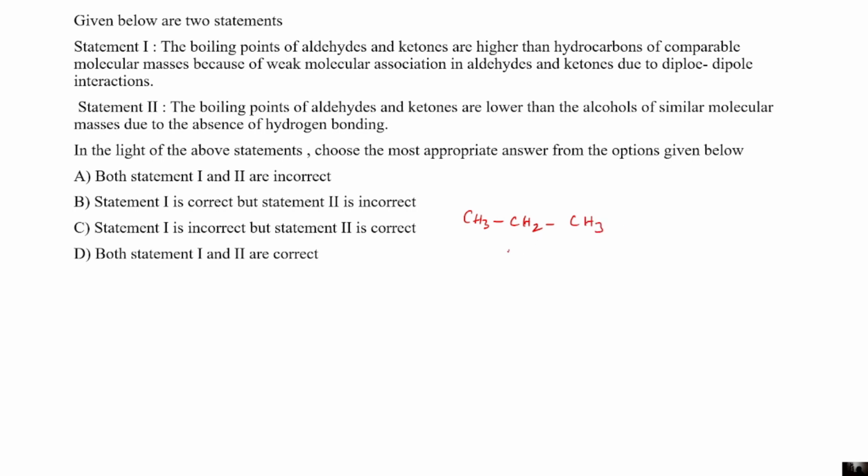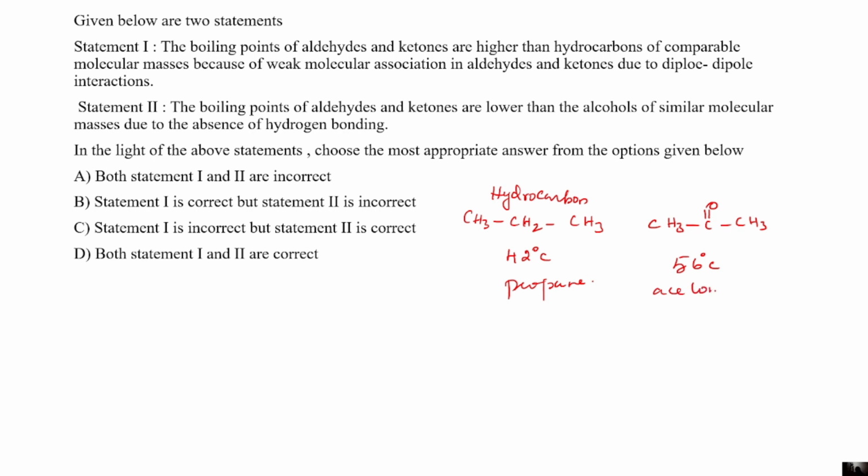Boiling point of propane is minus 42 degrees Celsius. This is a hydrocarbon. And the corresponding ketone is acetone, CH3 C double bond O CH3, and the boiling point of acetone is 56 degrees Celsius. Compared to the boiling point of propane,